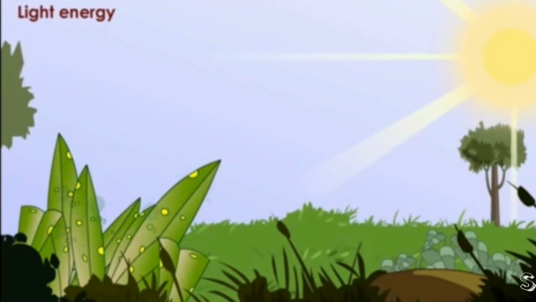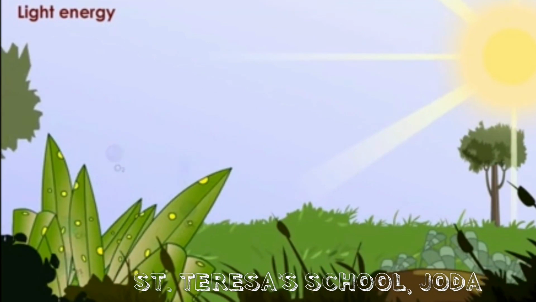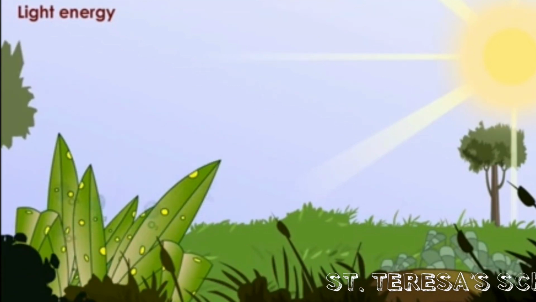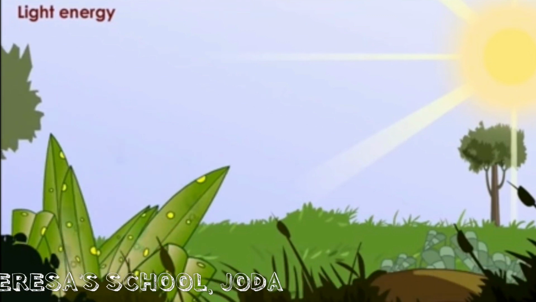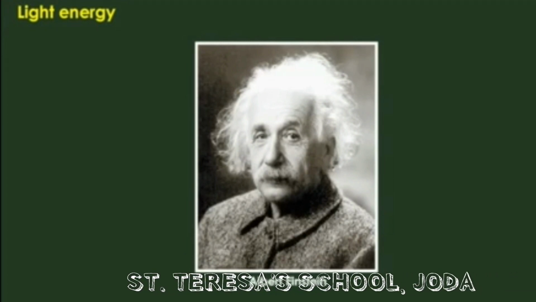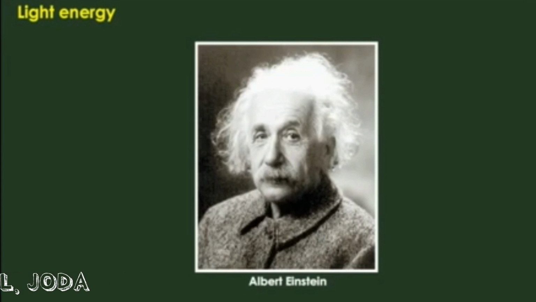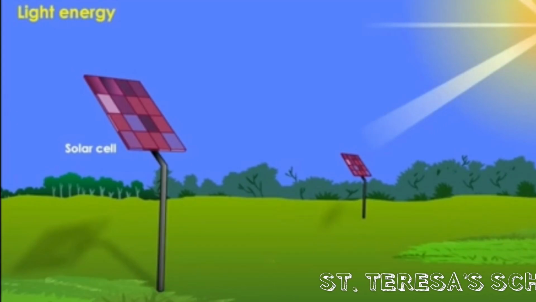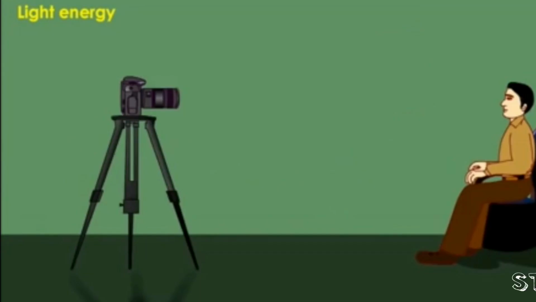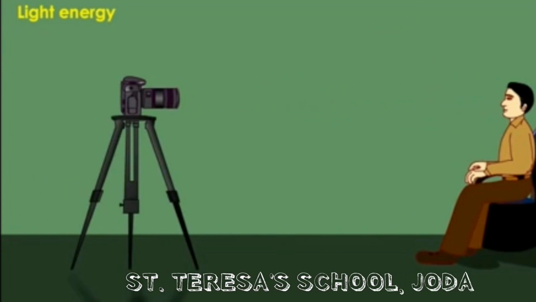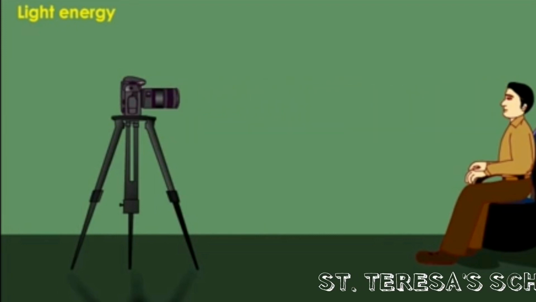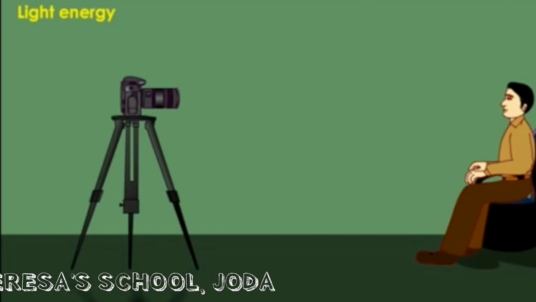Light energy. Light is a form of energy. It is often found to be necessary for starting chemical reactions. For example, plants need sunlight for photosynthesis. Albert Einstein calculated the energy of the smallest bundle of light called the photon. Light energy is converted into electrical energy in the solar cells. Similarly, when light energy falls on a photographic film, it causes a chemical change to take place and hence images are recorded on the photographic film. Light helps us to see the objects around us also.